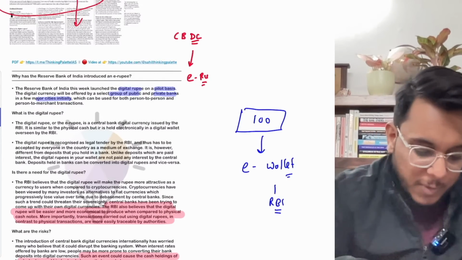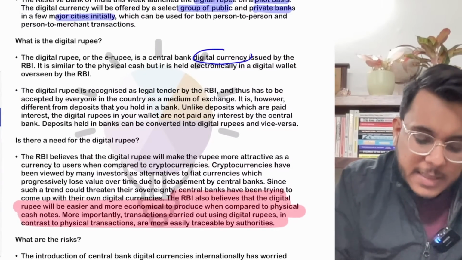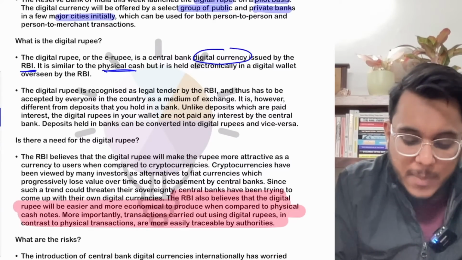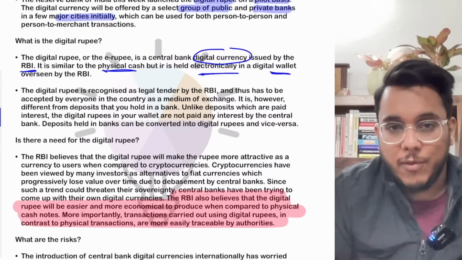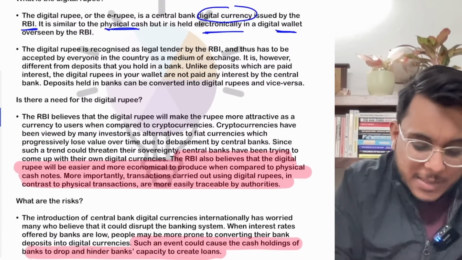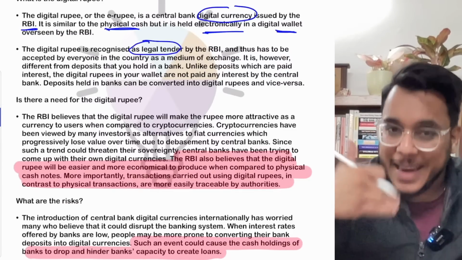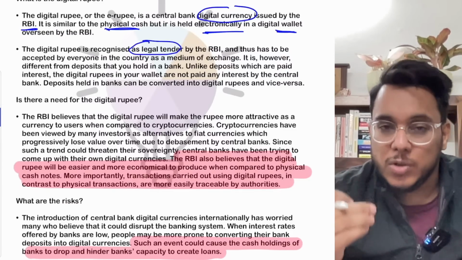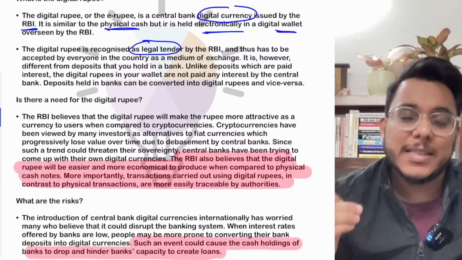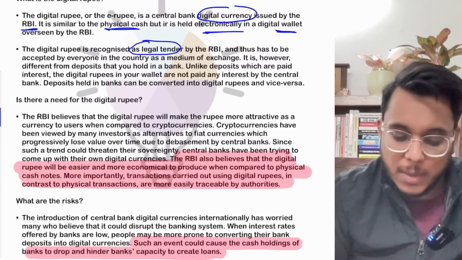So basically, guys, what will happen? This digital rupee or e-rupee will simply be the digital currency issued by the Reserve Bank of India. It will be similar to physical cash but will be held electronically in a digital wallet, and it will be supervised by the Reserve Bank of India. Now, this e-rupee is recognized as legal tender. Legal tender means that this e-rupee can be given in exchange for goods and services, and nobody can refuse to accept it. It will become a medium of exchange.